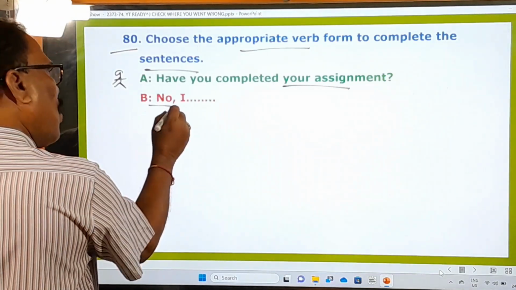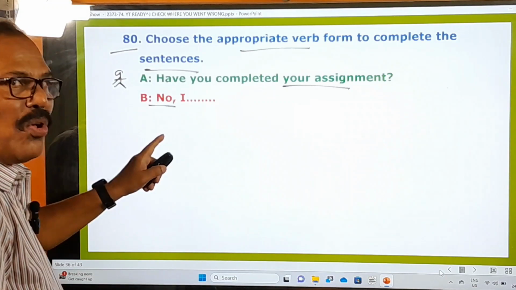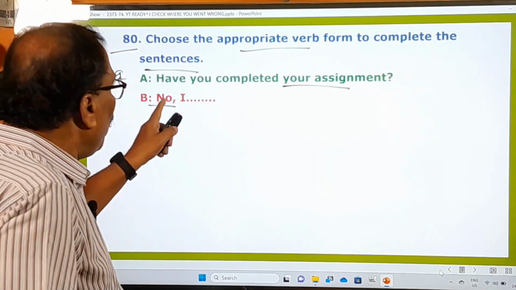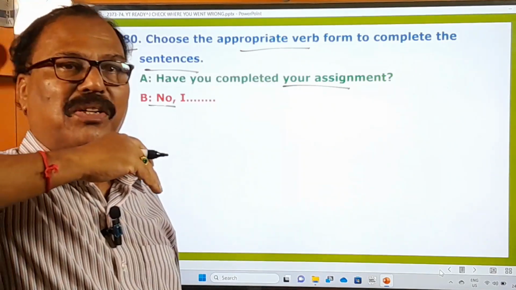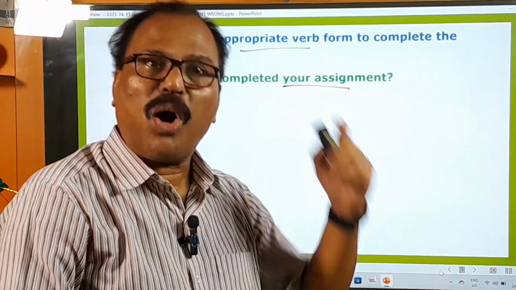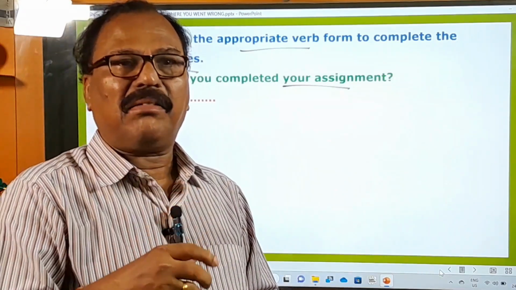B says no. When you start the sentence with no, you must think it is a negative statement. In the negative statement, this no will be there and not will also be there. Whenever the sentence begins with no, no means it's a negative statement. In the negative statement, there must be always a not. Okay, this point I am making it clear in the tenses.